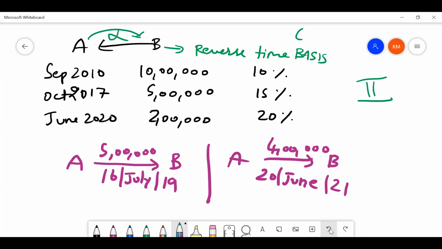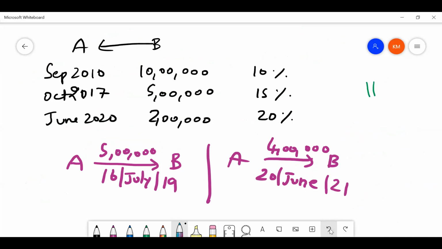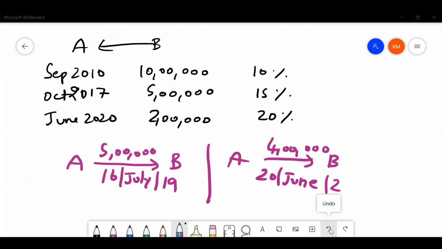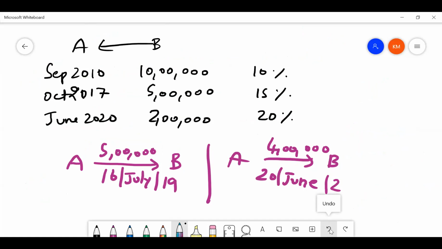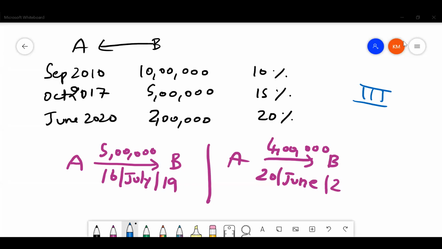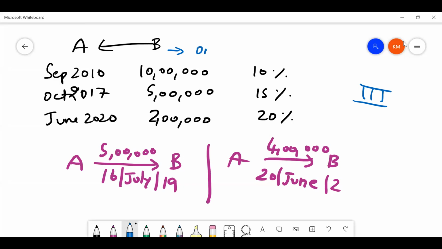So now if you read the third part of the question, what is third part saying? Third part says both the parties are silent. If you read the question, both A and B were silent. What will happen now? What is the law saying? When both the parties are silent, payment should be done based on order of time. That is FIFO basis, like inventory FIFO basis, first in, first out, whichever loan is taken first, adjust that.